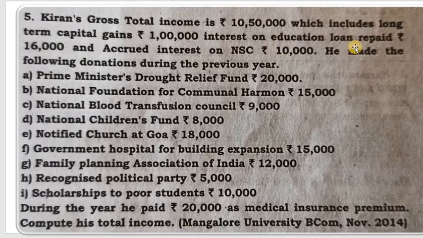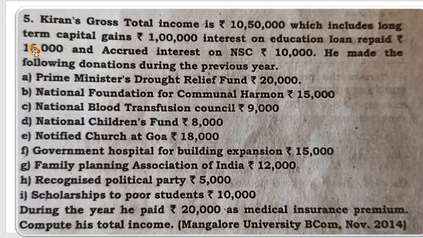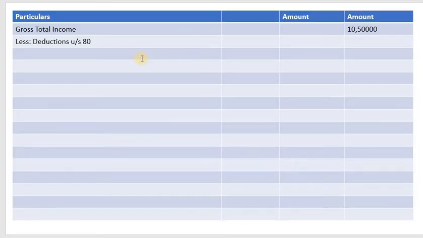Then interest on education loan repaid. So he has paid interest on education loan. So this is a payment that he has made. So there is a deduction for this under section 80E, right? Then accrued interest on NSC. So there is an accrued interest on NSC which is eligible for deduction under section 80C. So let us write. So 80C first one.